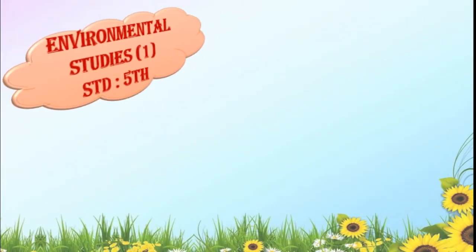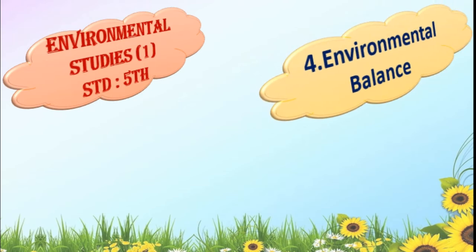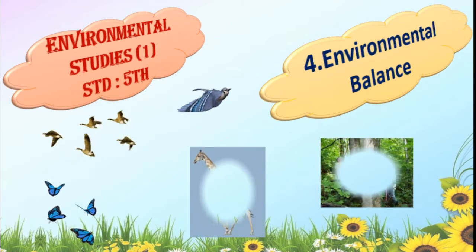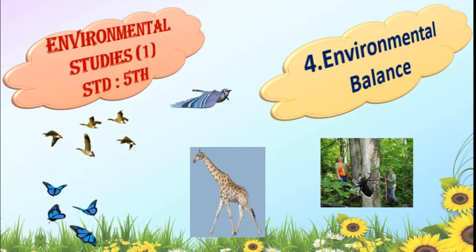Subject is Environmental Studies Part 1 of Standard 5th and the name of the lesson is Environmental Balance. Yes, students, there are innumerable types of living things on the earth and we can see different living things in different places.